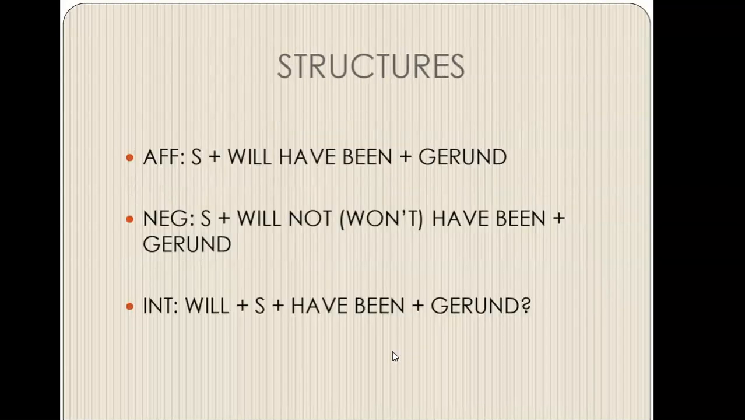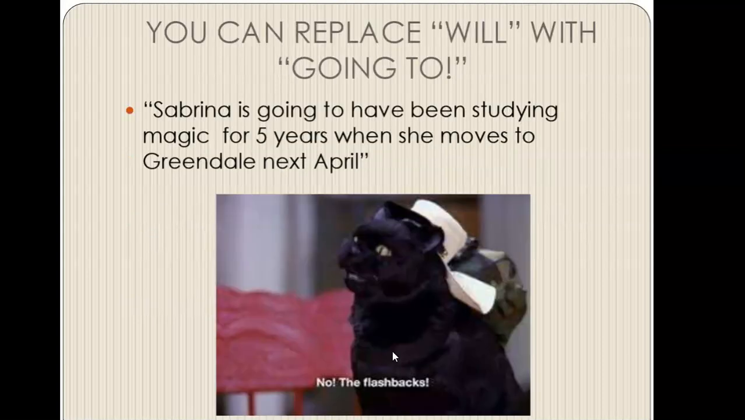Structures: affirmative, negative, and interrogative form. Affirmative form is subject plus will have been plus gerund. Negative form is subject plus will not, won't, have been plus gerund. Interrogative form: will plus subject plus have been plus gerund.